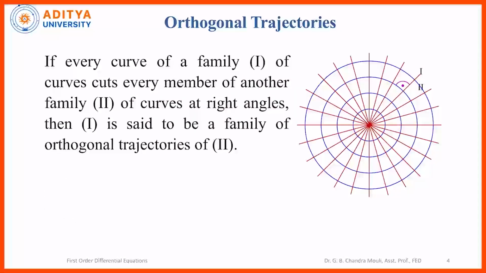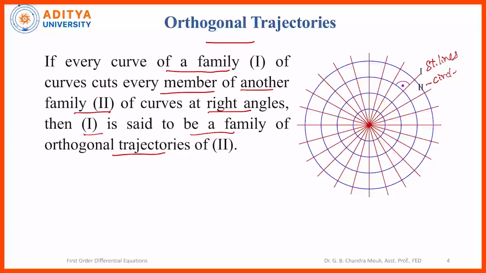Similarly, if every curve of a family 1 of curves cuts every member of another family 2 of curves at right angles, then 1 is said to be a family of orthogonal trajectories of 2, or vice versa. Here we have some straight lines given by family 1, and family 2 are concentric circles.